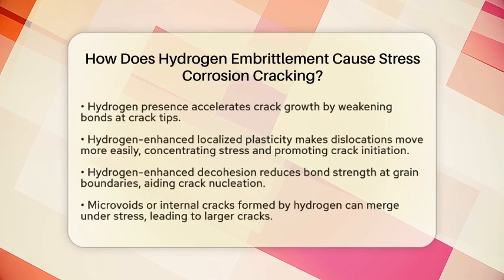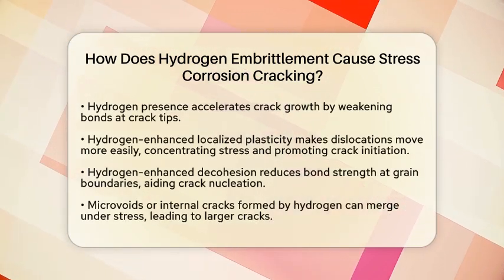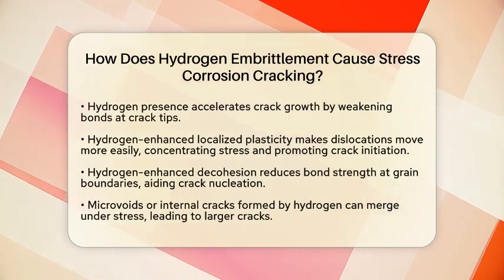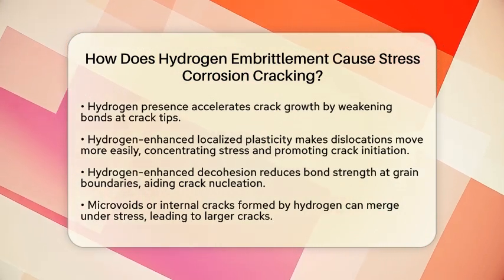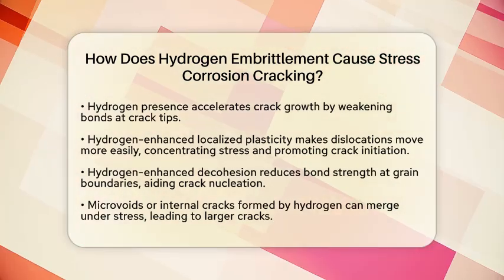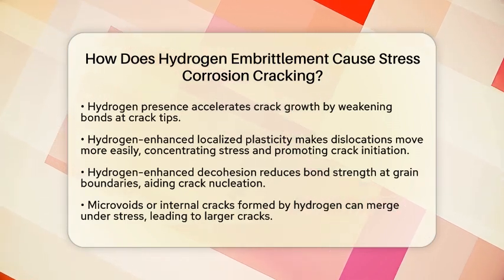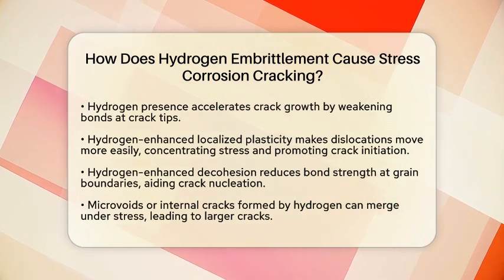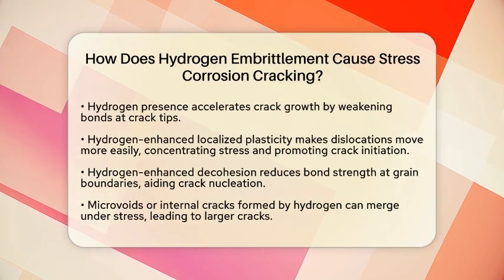Now, stress corrosion cracking occurs when tensile stress and a corrosive environment work together. The stress creates tiny cracks, and the environment accelerates their growth. When hydrogen is present, it makes this process worse. The hydrogen atoms weaken the bonds at the crack tips, making it easier for cracks to grow even under normal loads. One way hydrogen causes this is through a mechanism called hydrogen-enhanced localized plasticity.